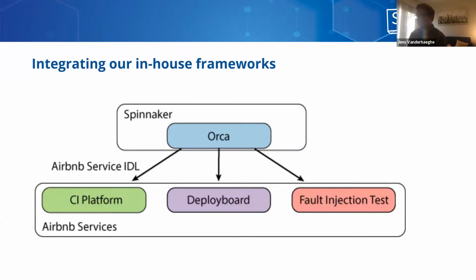So what we did is we basically extended the Orca service, and we basically taught it to talk the Airbnb service IDL language. So that's basically the protocol that services at Airbnb use to communicate with each other. And now that Spinnaker can actually talk the Airbnb service language, we can actually create a stage that triggers an integration test. So we can easily integrate Spinnaker with our CI platform, with our old system deploy board, and we can do things like running fault injection tests.